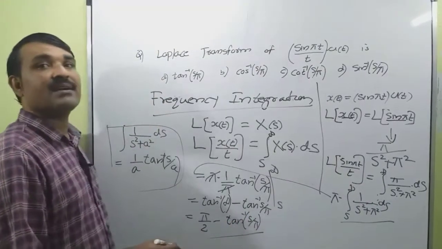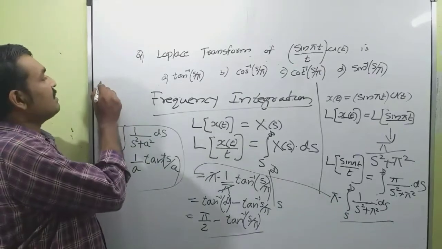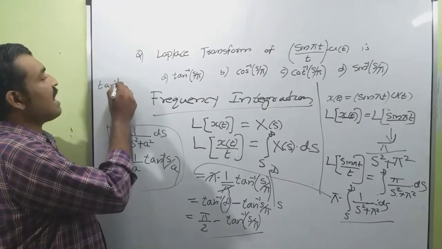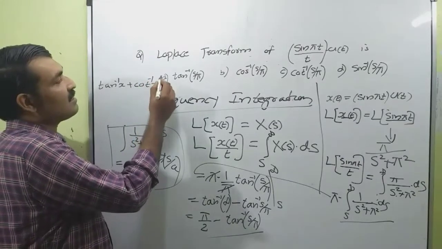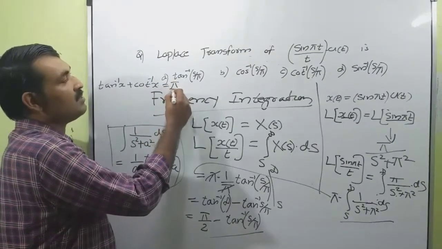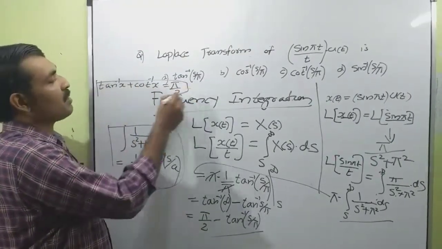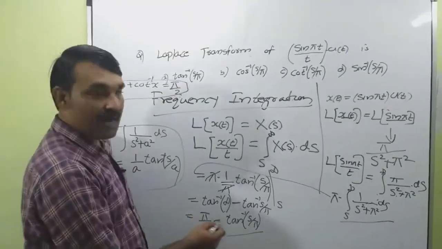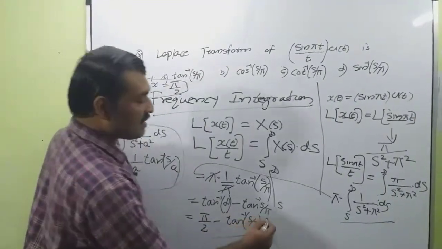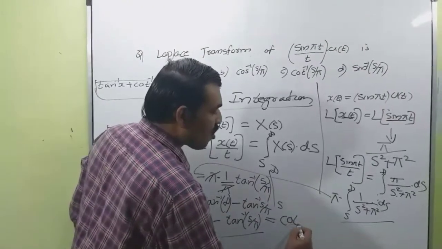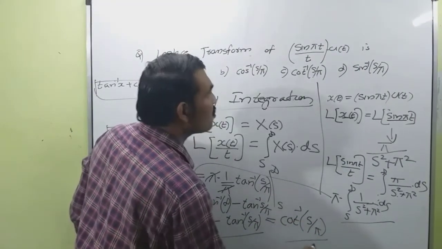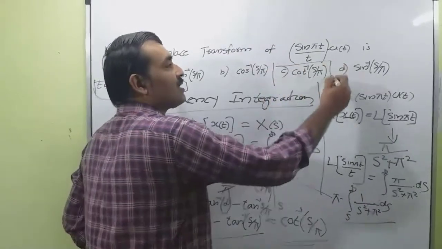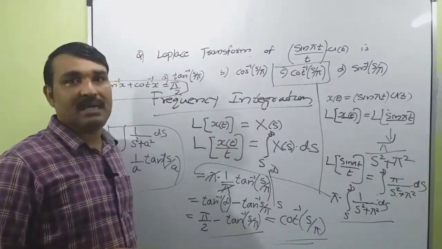Now again using a trigonometric property, that is tan inverse x plus cot inverse x is equal to pi by 2. So using this property, we can write pi by 2 minus tan inverse s by pi is equal to cot inverse s by pi. So C is the correct option, cot inverse s by pi.